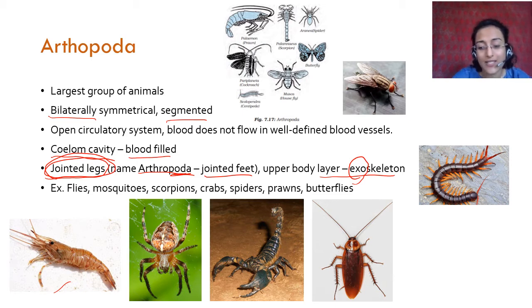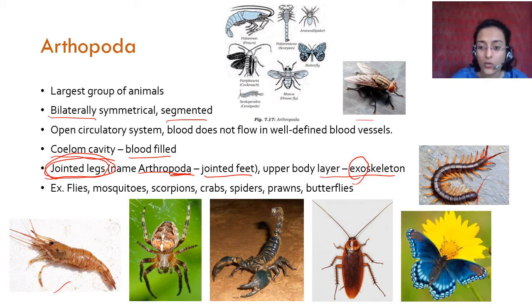This is a normal house fly, Musca domestica. I am sure you have seen this. I mean, who doesn't have flies around the house, if not inside? You have cockroaches, you must have seen butterflies. Anyway, so that was Arthropoda.